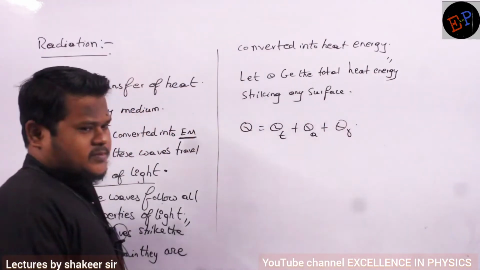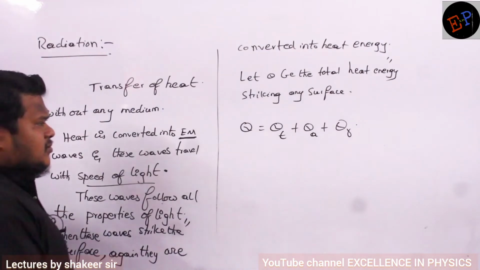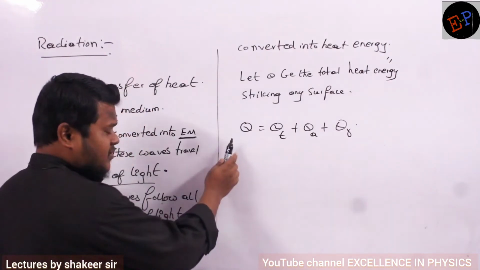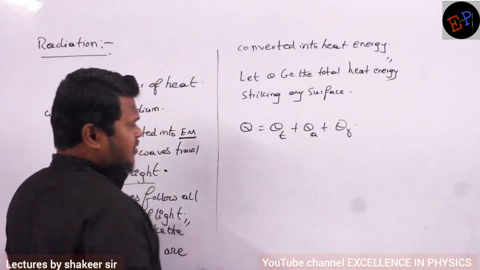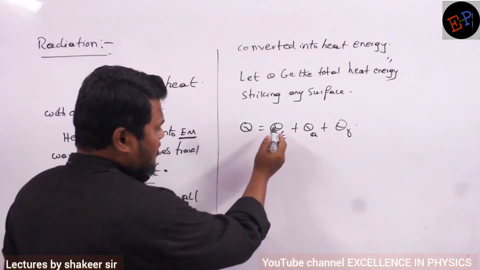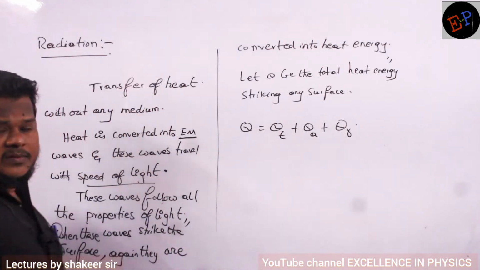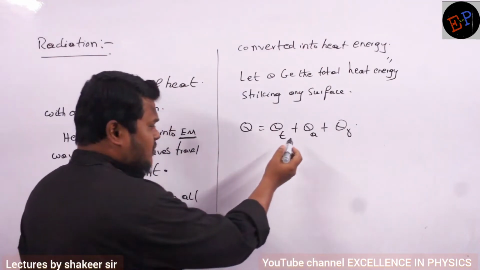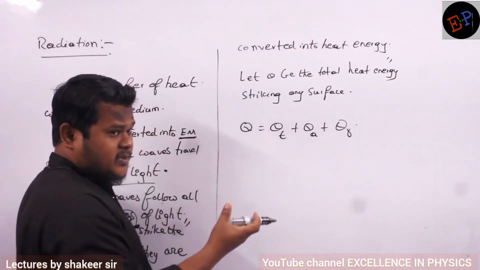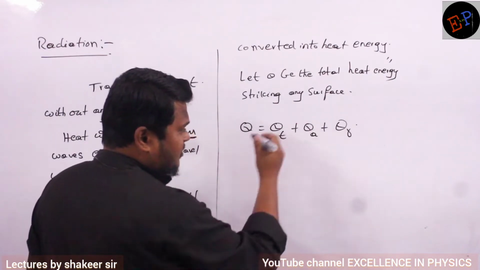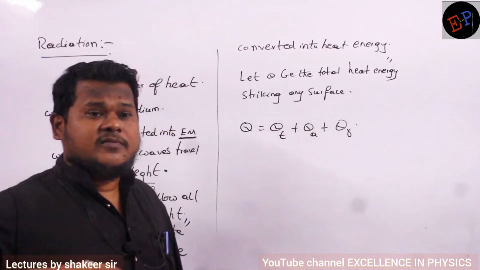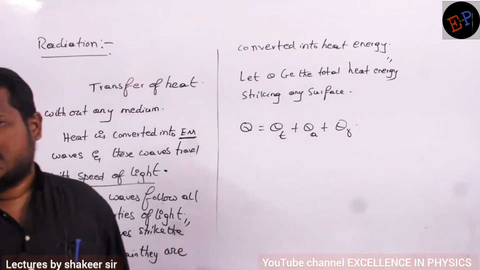Out of the total heat energy which is reaching a surface, it can be divided into three types of heat energy. Qt is the amount of heat energy which is transmitted through that body. And Qa means the amount of heat energy which is absorbed by that body. And Qr means the amount of heat energy which is reflected by that body. Are you able to understand?